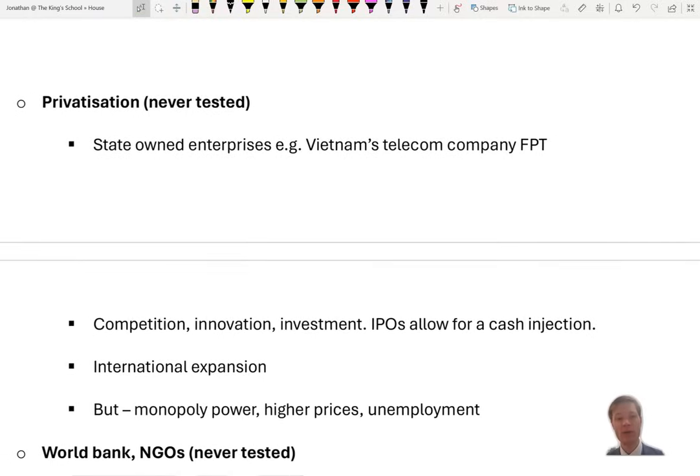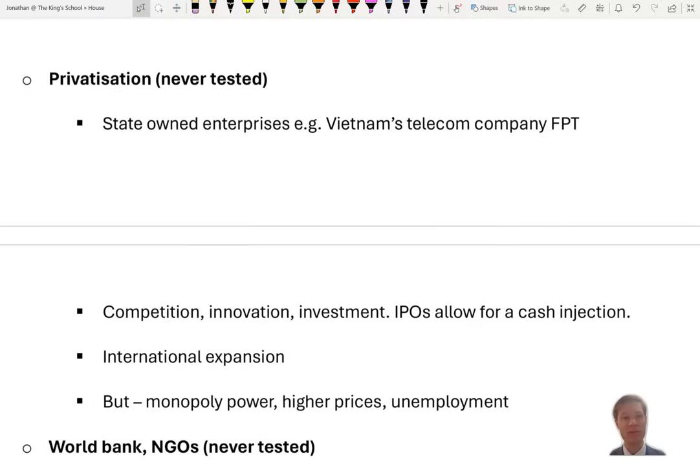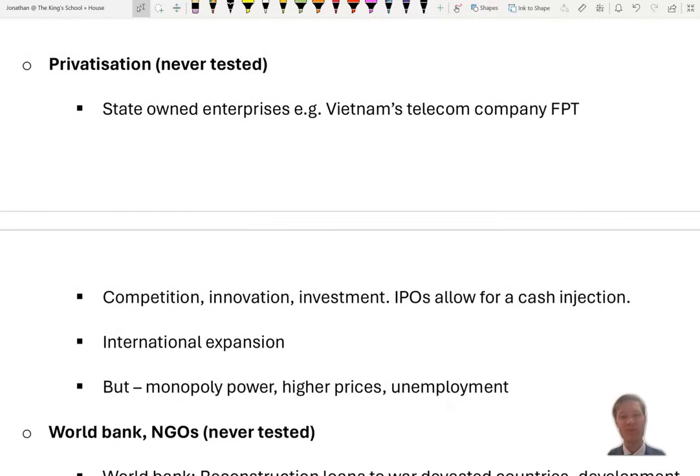Now, my gamble, if I were to gamble on this one, would be privatization. We haven't seen this tested before, and it is really quite a nice topic maybe for a 12 marker, for example, or even a 25, the micro and macro effects of privatization. We're going to take some state-owned enterprises, for example, Vietnam's telecom industry, and we're going to put it into private hands. The competition will drive innovation and investment because you have to get better.